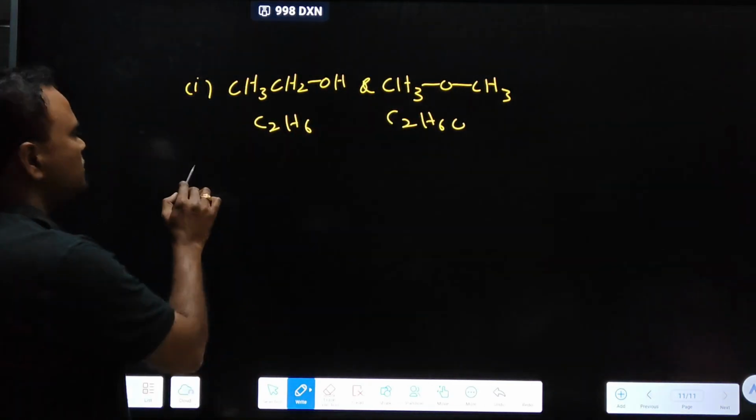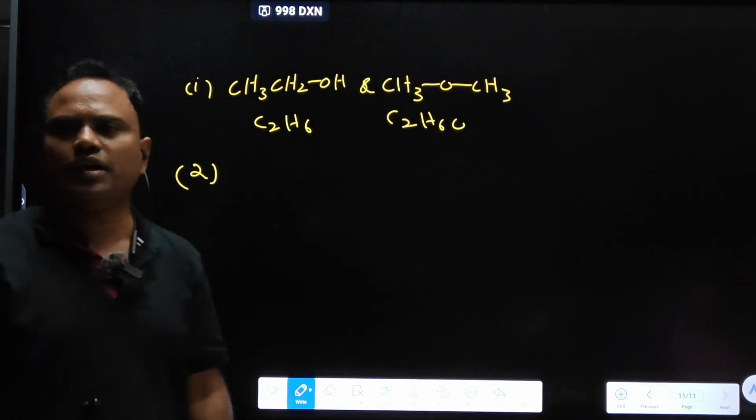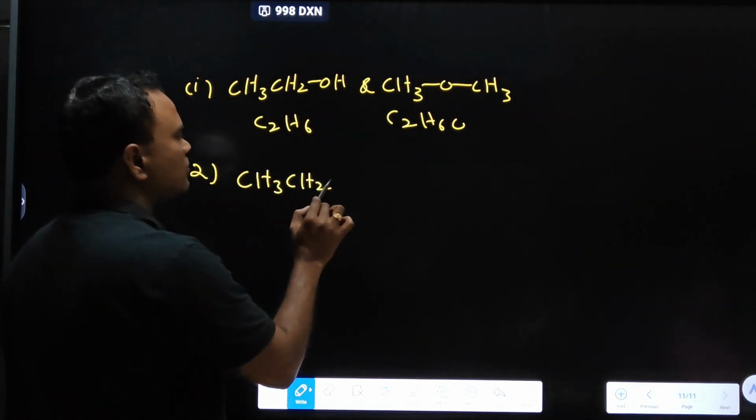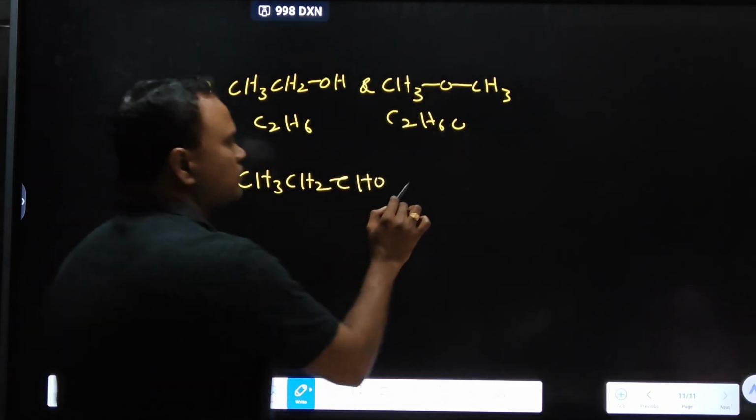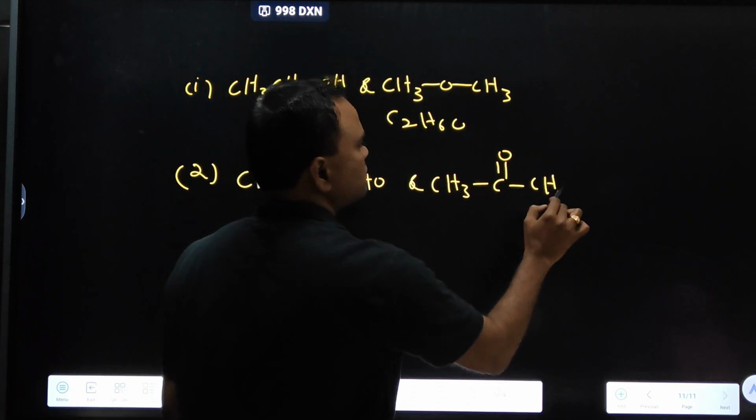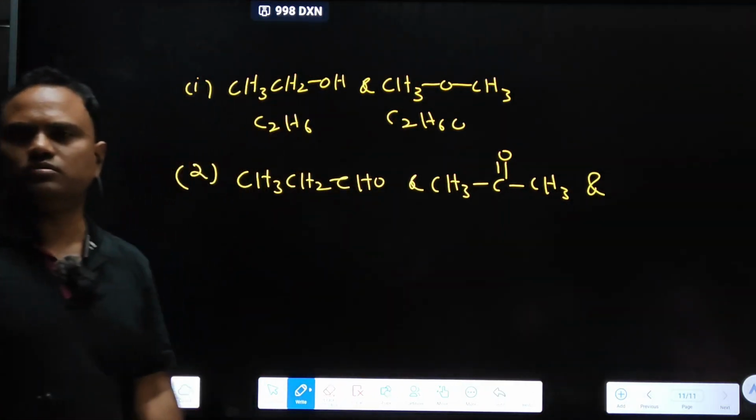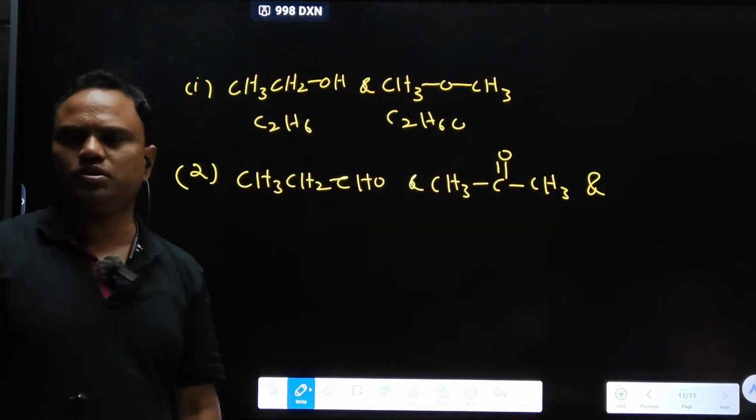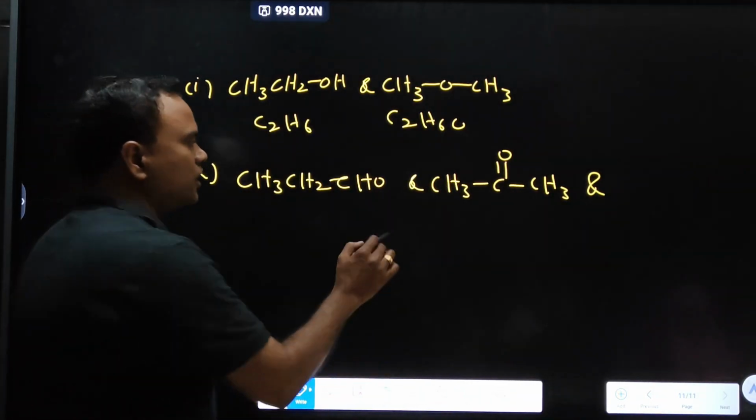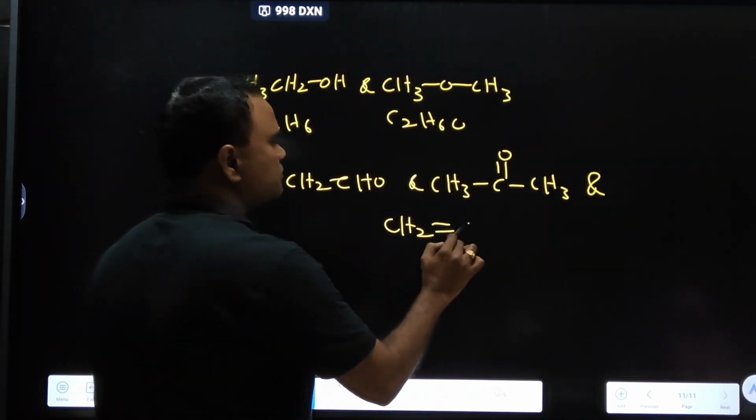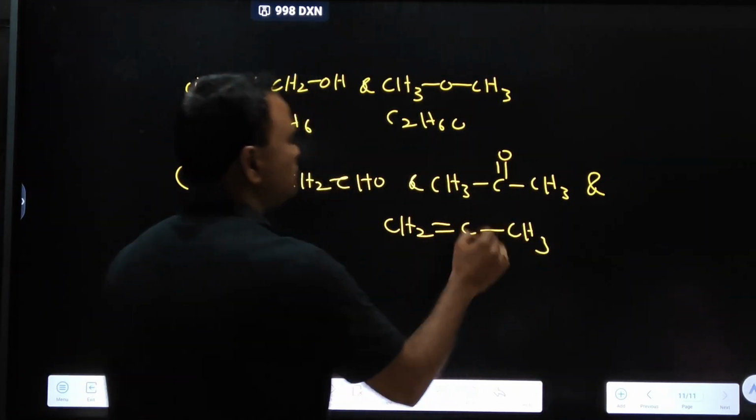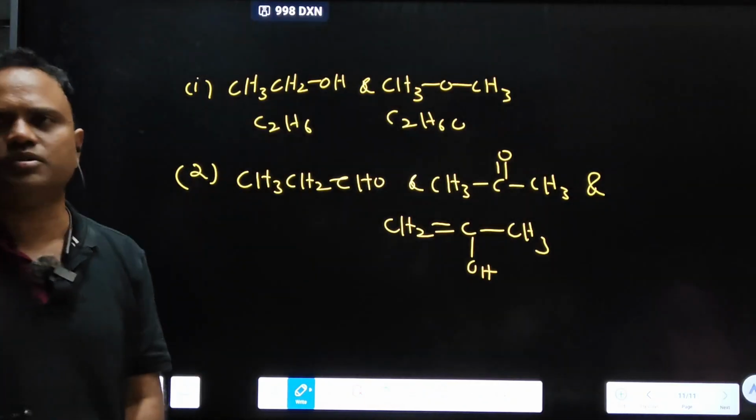Okay. Second example. What is the second example? Aldehydes, ketones and enols. Propanol and propanone. Propanone, another name is acetone. Propanone (acetone) and propanol are both functional group isomers, and the enol, an unsaturated alcohol, also. All these are functional group isomers.